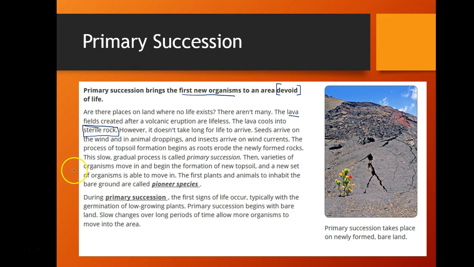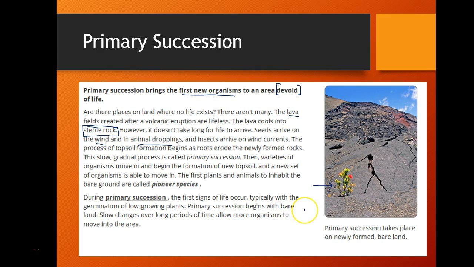This sterile rock doesn't have any life that exists on it, but it really doesn't take long for that life to come. For example, there could be seeds that are in the wind or in animal droppings that arrive to the lava rock, and eventually what will happen is we'll see these simple plants rooted in the topsoil, and then eventually we'll see different types of vegetation and then other types of more complex organisms.